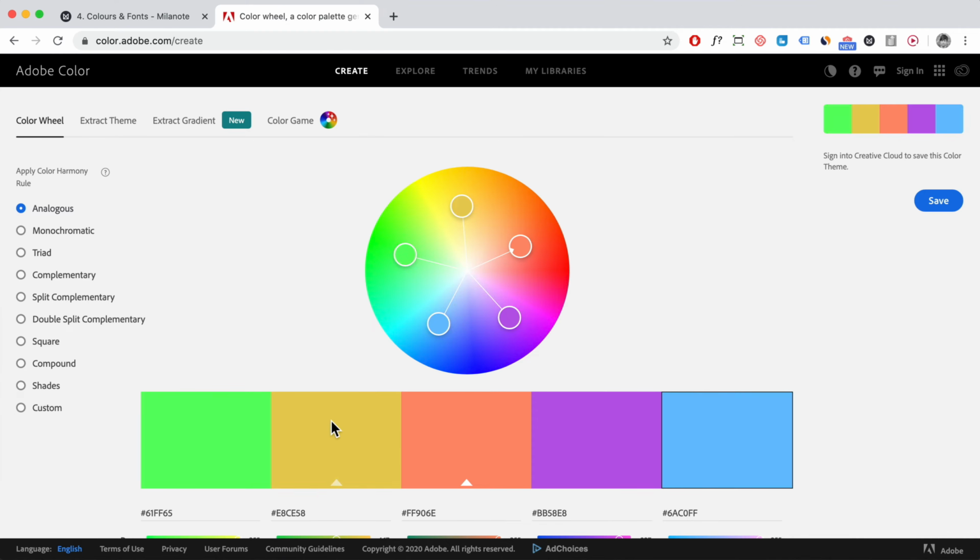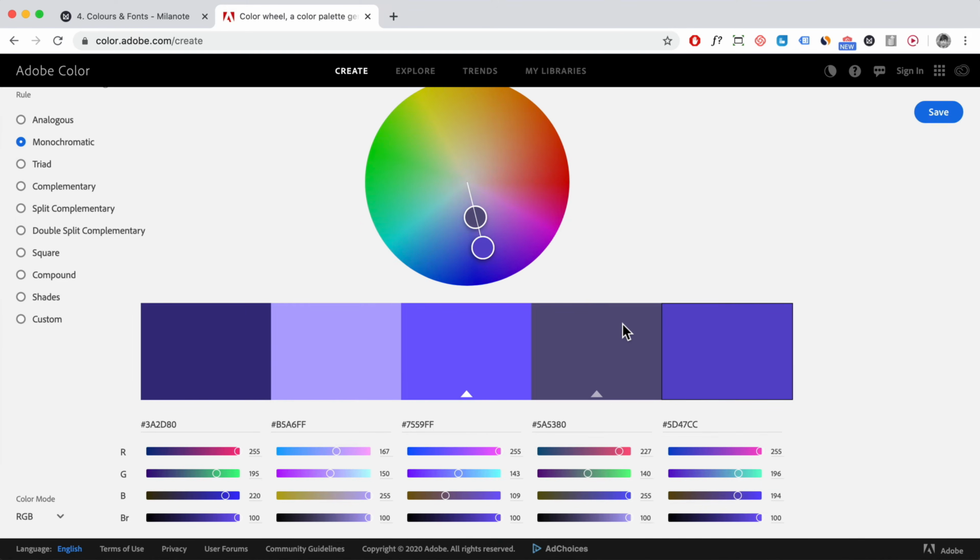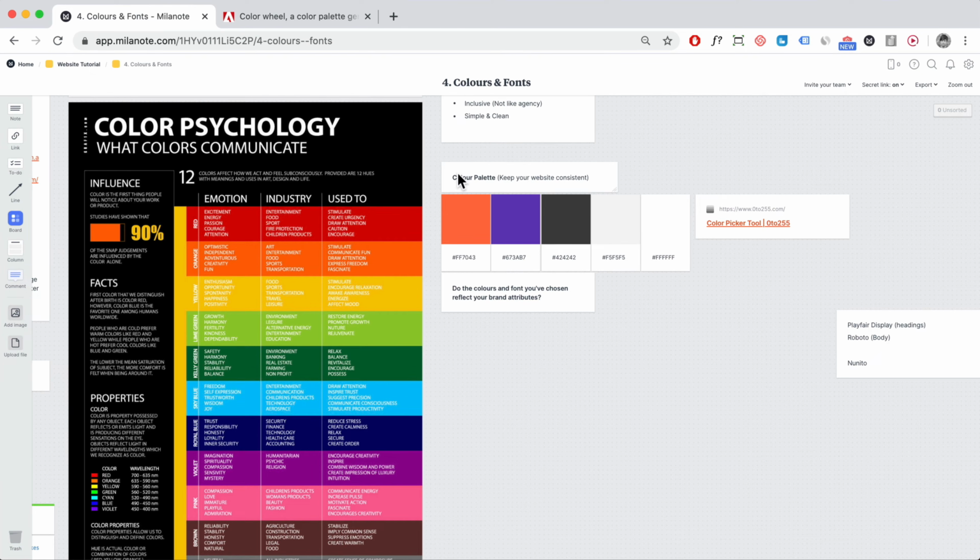So all the colors here are going to blend in really nicely, okay? It's really awesome. For example, you can click on monochromatic, and here it's going to change the colors like that, and then you can use it for your color palette. So what you can do is copy over the color code, for example this color code over here, and you can go back to Milano, right?